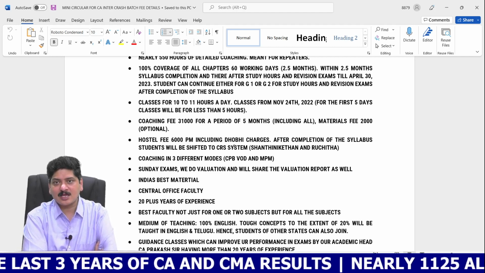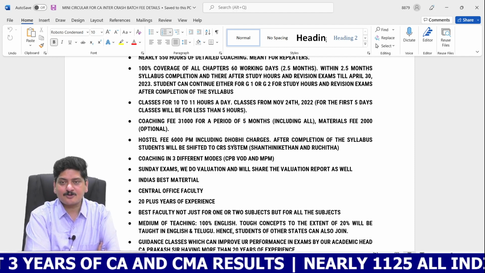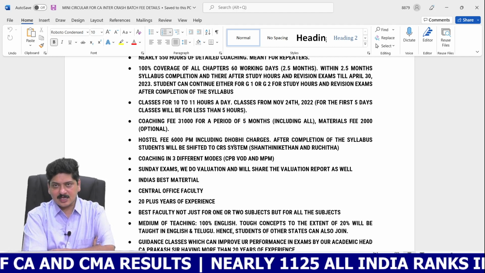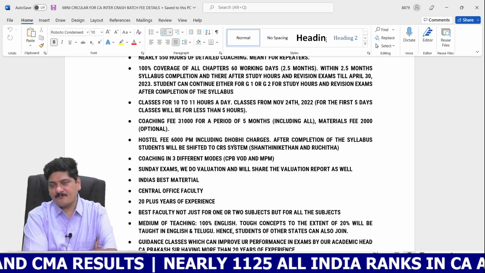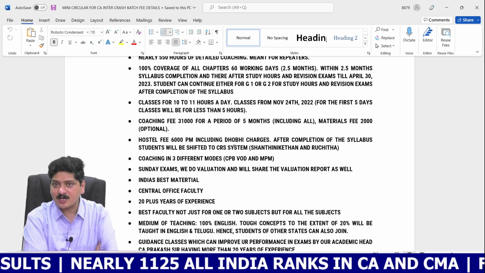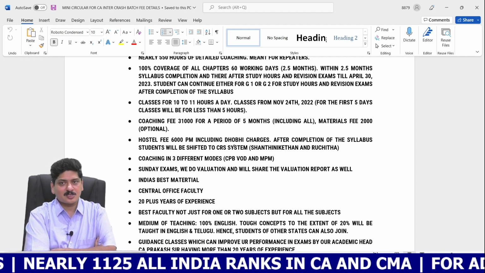I repeat, you are likely to be shifted: boys to the Shantiniketan campus and girls to the Ruchita campus for attending the study hours and revision examination batches.